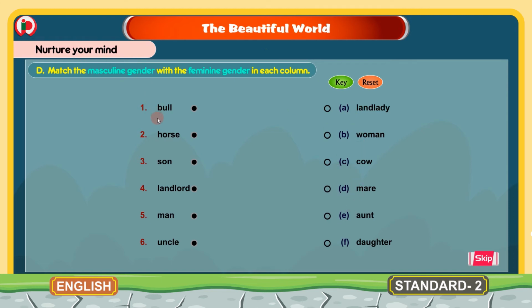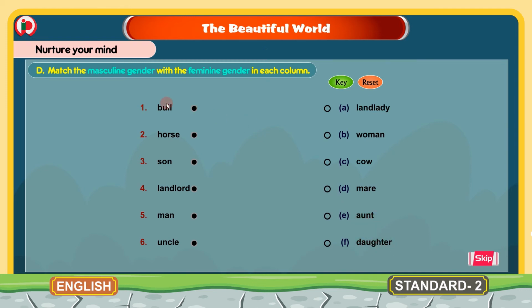Now first I will read the words given here. Bull, horse, son, landlord, man, uncle, and in this column we have landlady, woman, cow, maid, aunt, daughter.